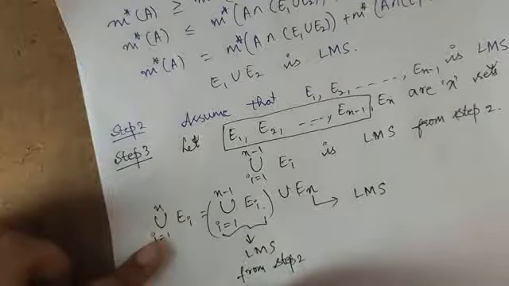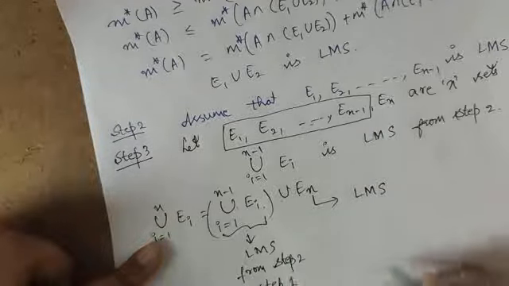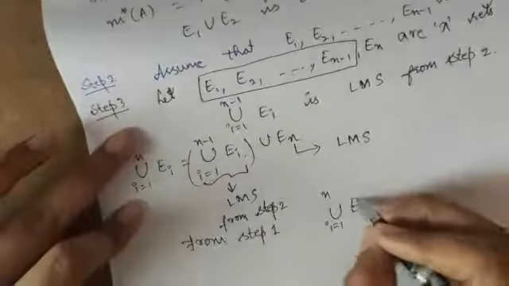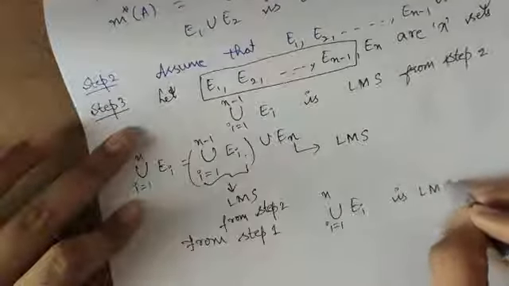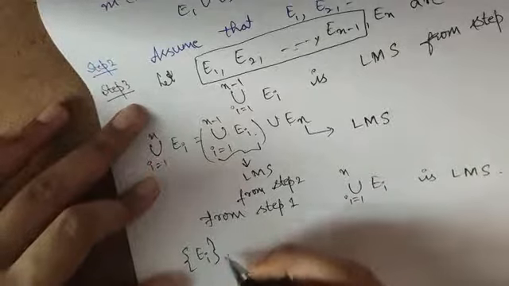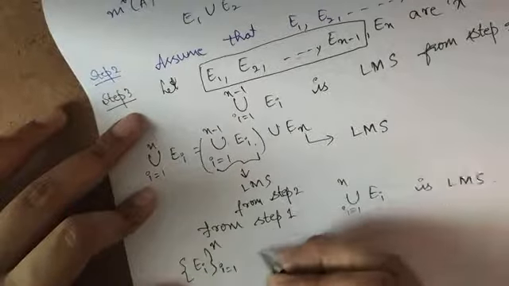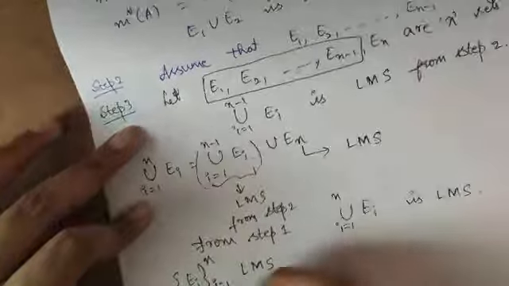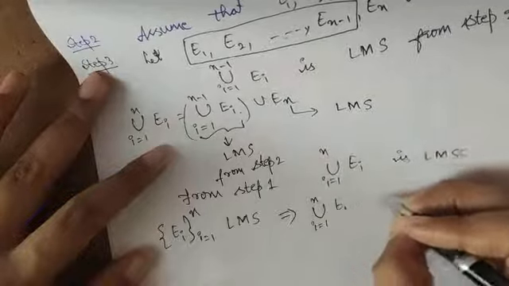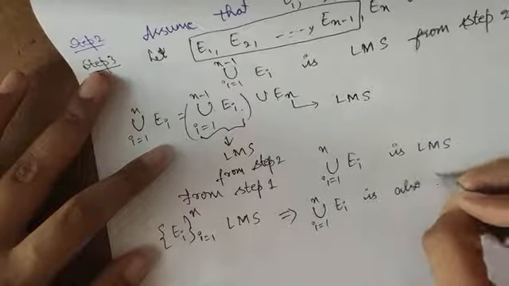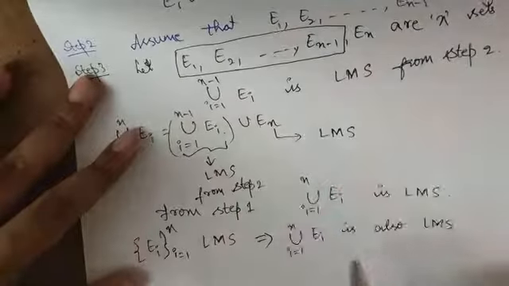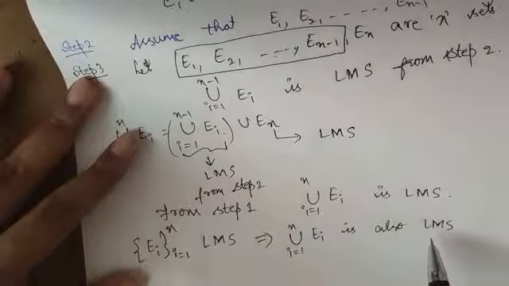So from step 1, a finite union of measurable sets is again a Lebesgue measurable set. So union I equal to 1 to n of EI is a Lebesgue measurable set. This proves that if the EI are Lebesgue measurable sets, then union I equal to 1 to n of EI is also a Lebesgue measurable set. That means a finite union of Lebesgue measurable sets is again a Lebesgue measurable set.